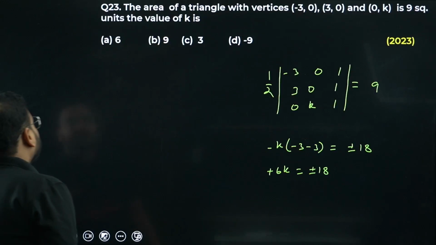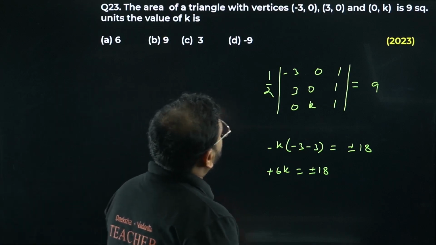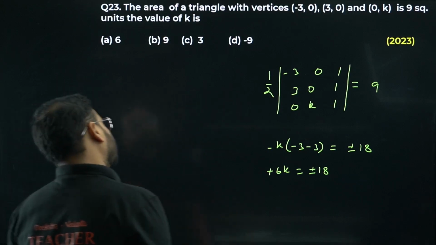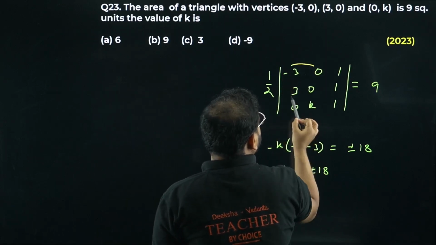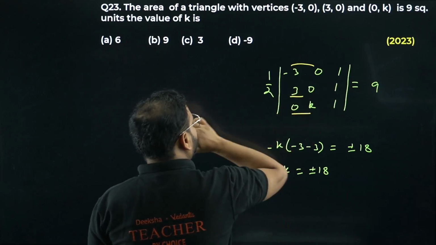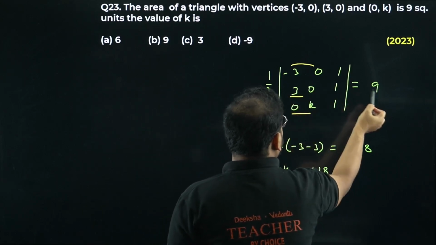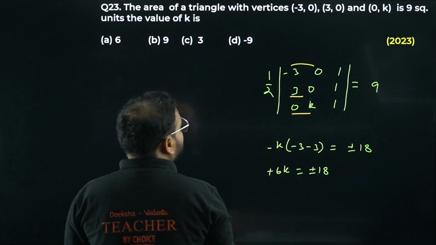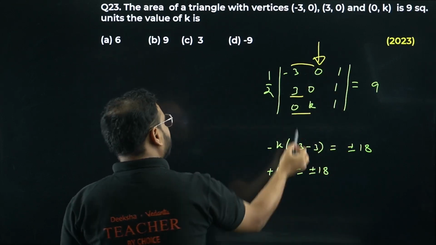The area of the triangle with vertices (minus 3, 0), (3, 0), (0, k) is 9 square units. Okay, so let's write this: 3, 0; minus 3, 0; 3, 0; and 0, k. All right, and 1, 1, 1 for the third column. I get 1 by 2 because of the area of the triangle, and we have 9 on the side. All right, I can expand across the second column because I have 2 zeros over here, so I get